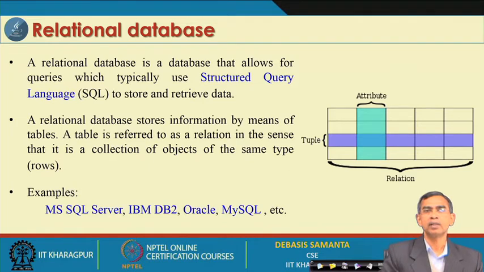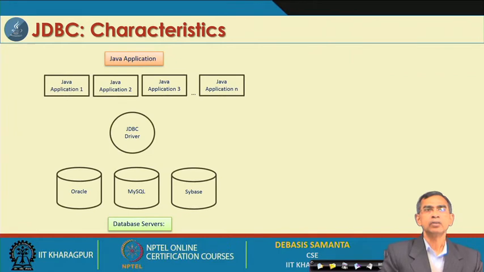This mathematical formulation is called relational algebra, as the entire database can be processed using mathematical operations called relational algebra. This is why it is called the relational database management system, or RDBMS.